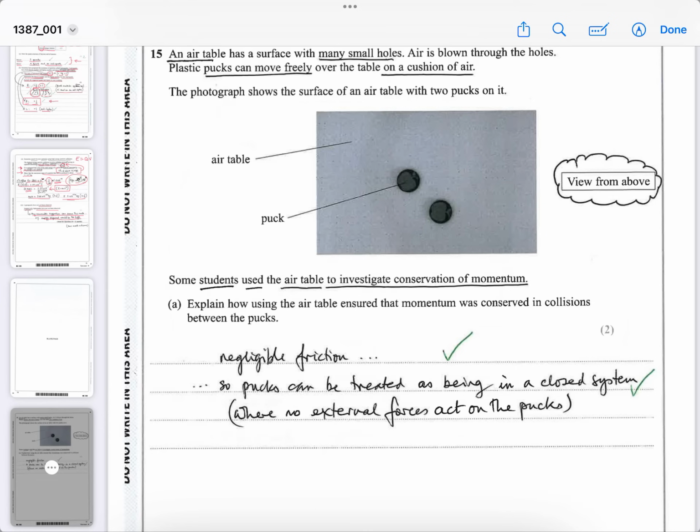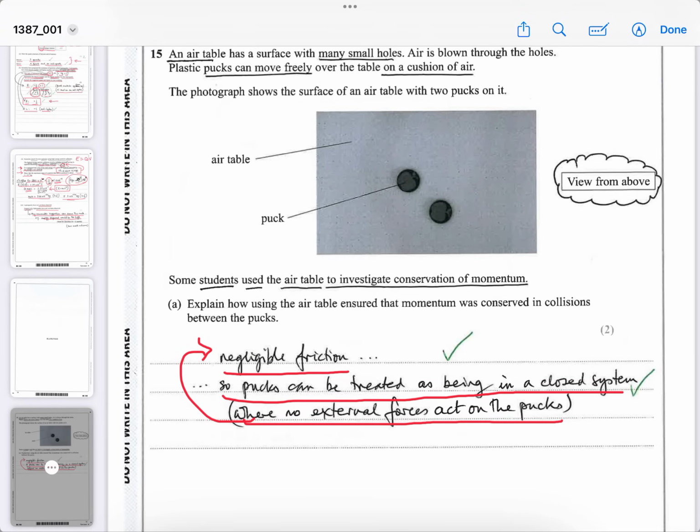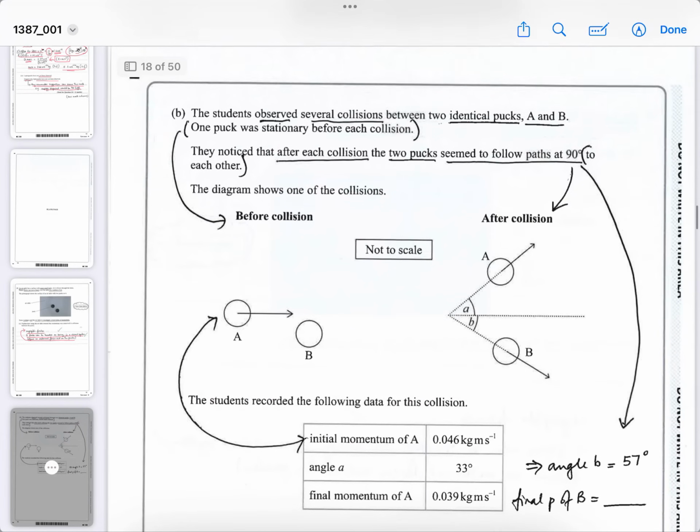Okay? So what would you say? Well, the air table ensures there's negligible friction or very low friction. So pucks can be treated as being in a closed system where no external forces act on the pucks. In other words, we can assume the friction can be ignored. Okay? So this will allow you to observe the momentum before and after as a good representation of conservation of momentum. If there was too much friction, they'd slow down too quickly for you to analyze them.